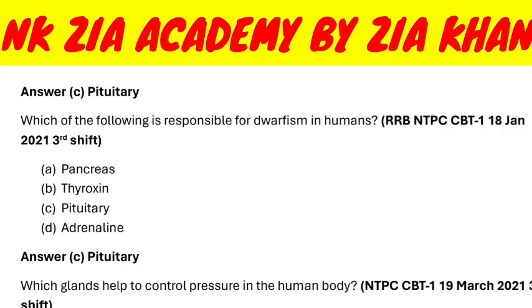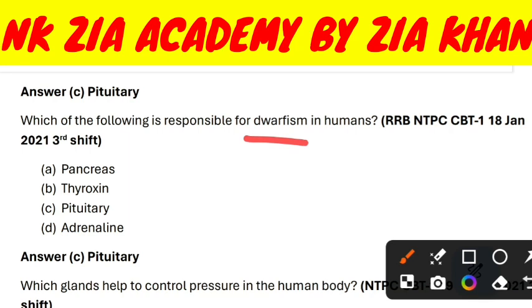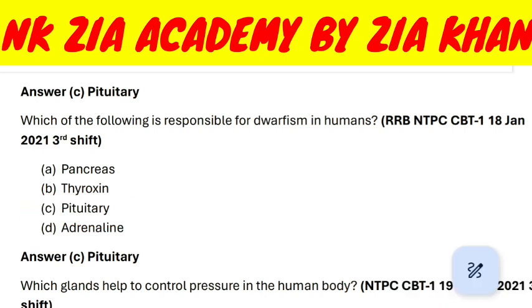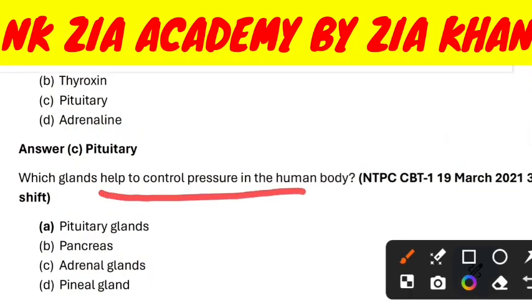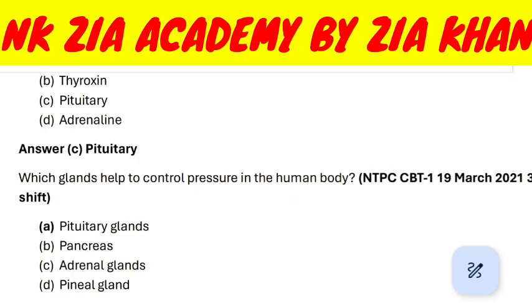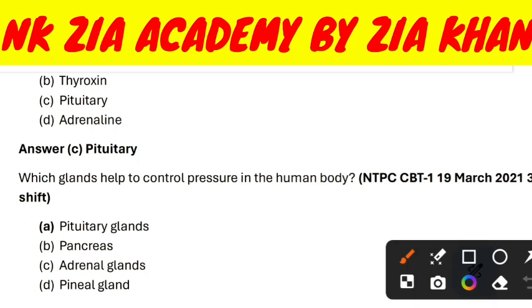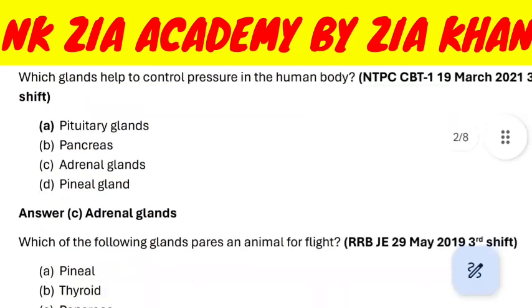Which of the following is responsible for dwarfism in humans? Dwarfism is a syndrome in which height does not increase in humans. So, pancreas, thyroxine, pituitary, or adrenal? The answer is C. Pituitary. Which gland helps to control pressure in the human body? Pituitary gland, pancreas, adrenal gland, pineal gland. Answer is pituitary gland.